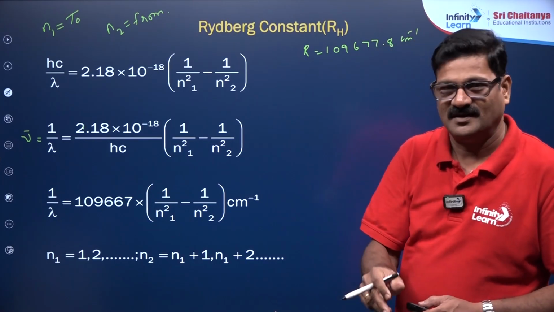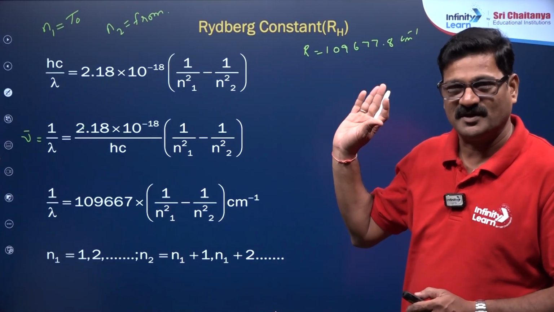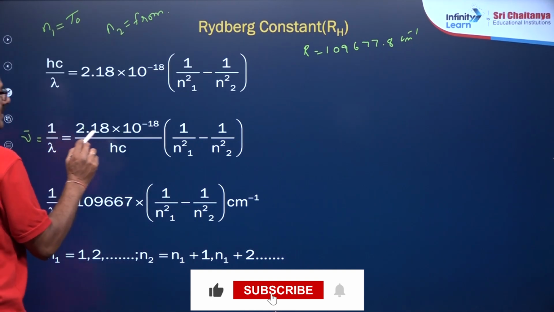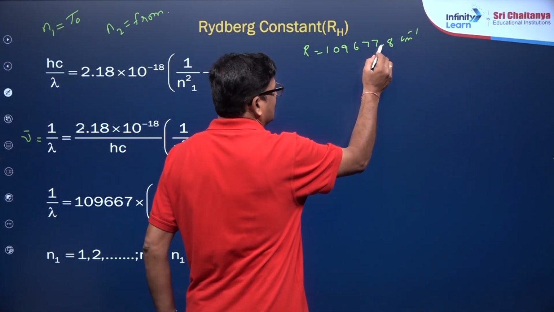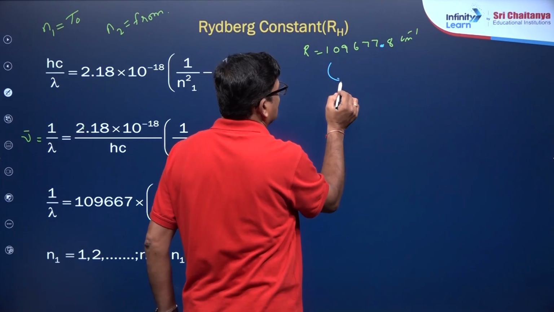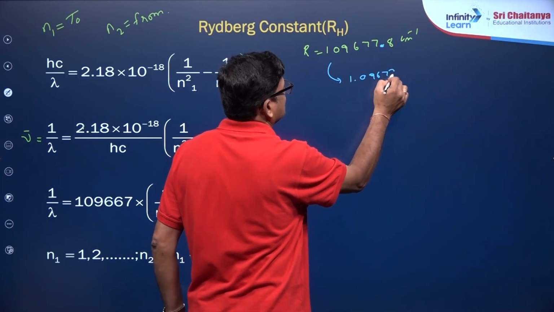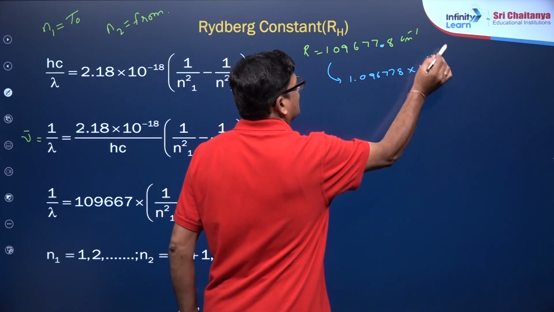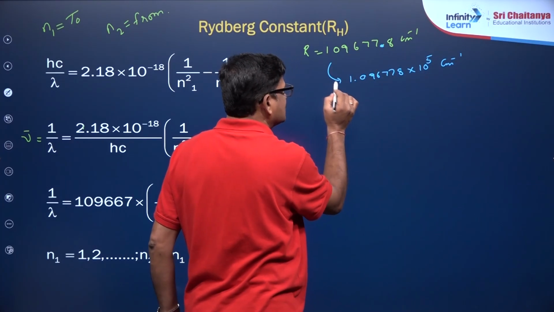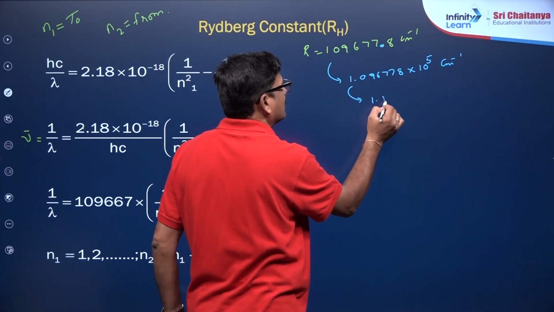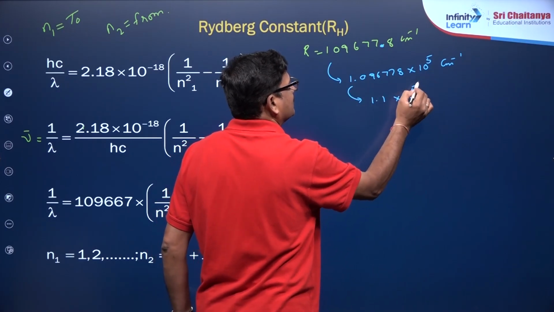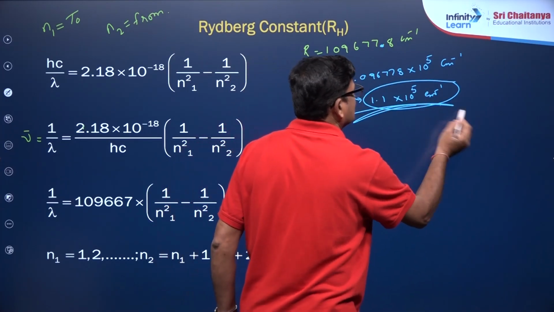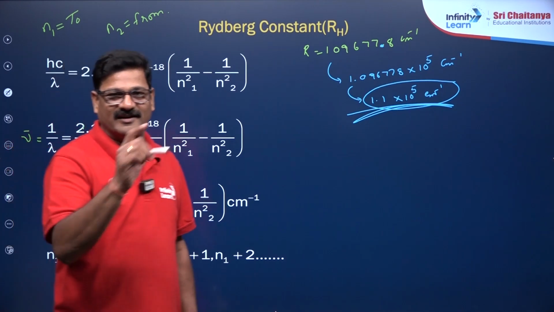Let us simplify this. So NEET examination, this much big value, who is going to use it? You can use it on simplified version. Dear students, this is the decimal. So I wanted to say this is 1.09677812345 into 10 raised 5 centimeter inverse. Otherwise, you want to just simplify this 1.1 into 10 raised 5 centimeter inverse. So you can use this R value on a simplified version. Are you getting or not?